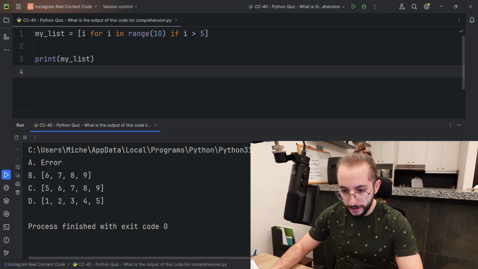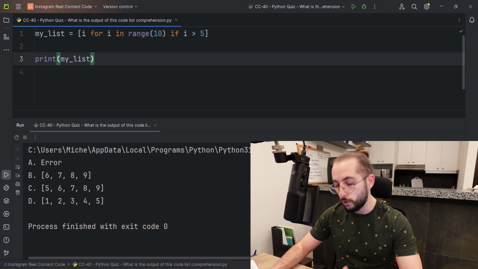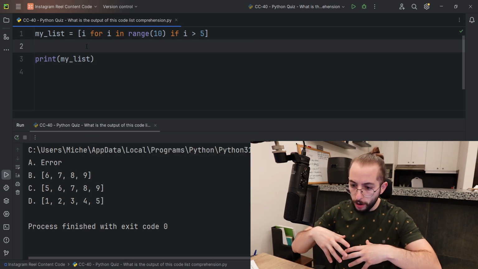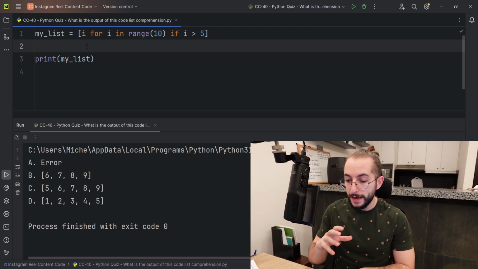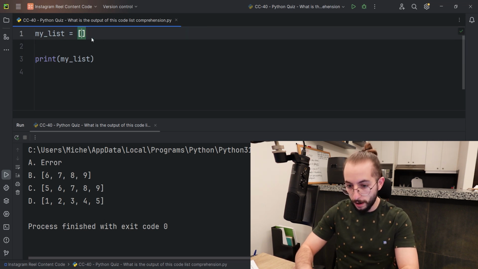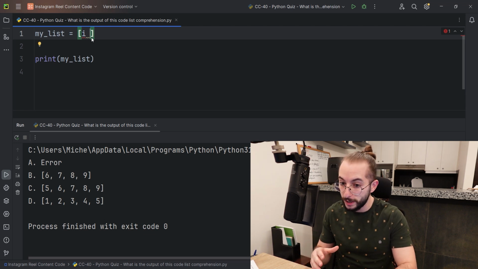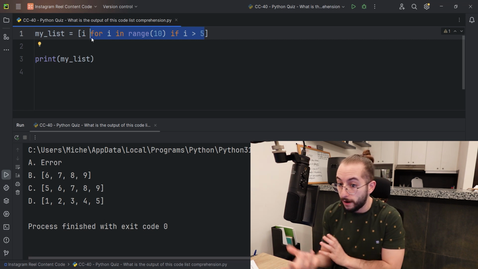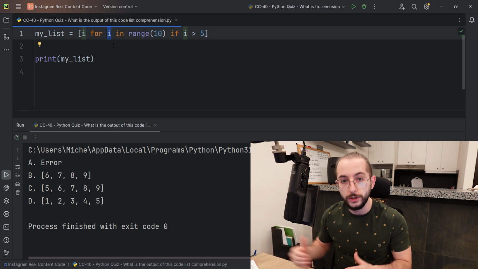What we have in here is i for i in range of 10. So what happens in list comprehension is we have a for statement. It doesn't have to be a for statement to be a list comprehension, but in this case it does have the for statement. And usually when you're writing this, if you just type in i, you would get an error because you still haven't defined the i. So this is where students, especially beginners, are like, all right, we haven't defined an i, so where the heck are we defining the i? Well, we're defining it right here when we say for i in range of 10.